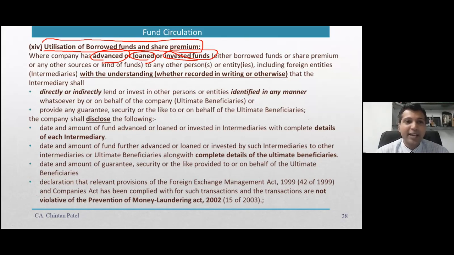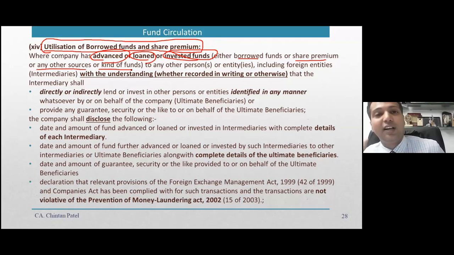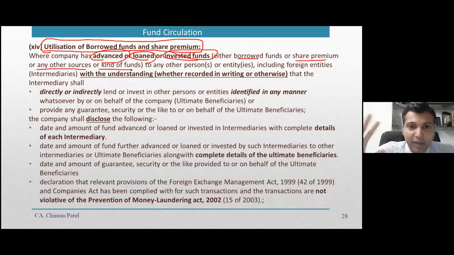However, please ensure that it is applicable in all cases of fund utilization, not restricted to only the borrowed funds and share premium, because it says that either borrowed fund or share premium or any other source or kind of funds. तो किसी भी तरह का फंड है, not only borrow fund, किसी भी तरह का फंड है, उसका यूटिलाइजेशन में अगर ये आपने लोन दिया है, एडवांस दिया है या इन्वेस्ट किया है, तो फंड की यूटिलाइजेशन हुआ.